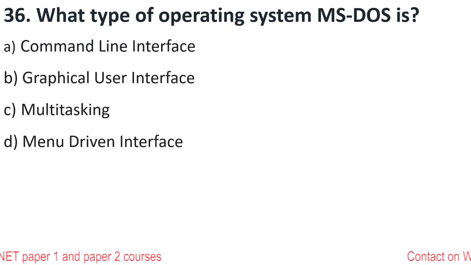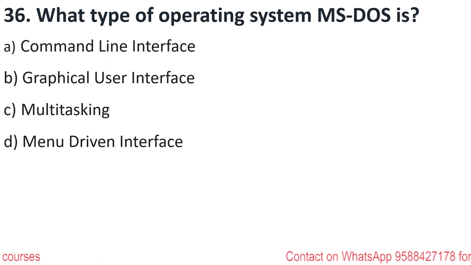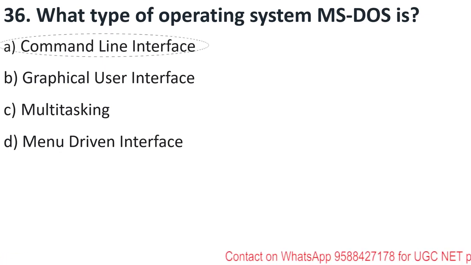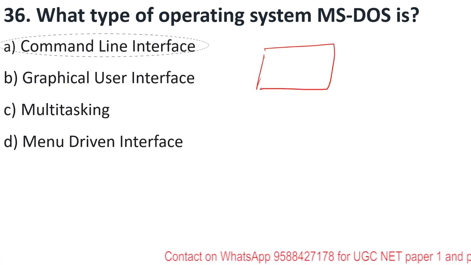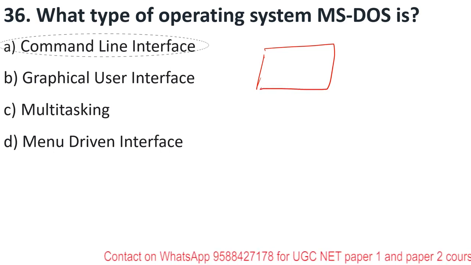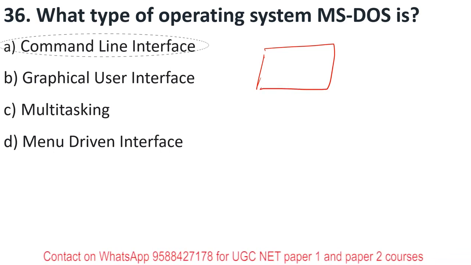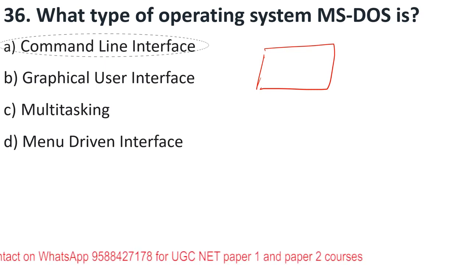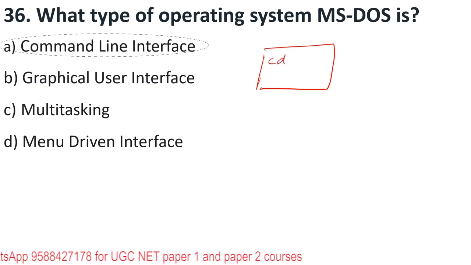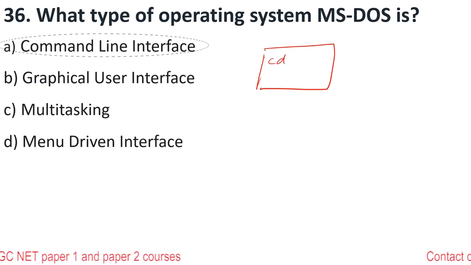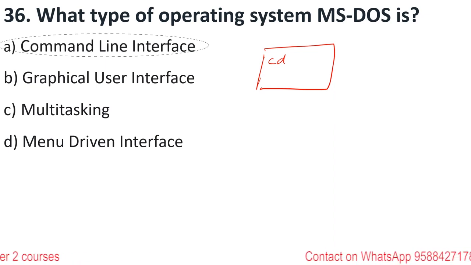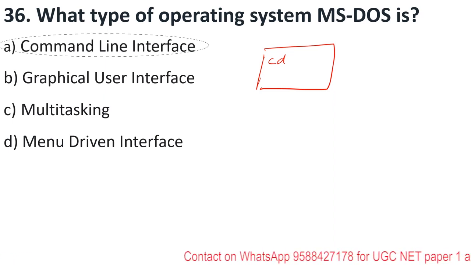What type of operating system, or OS, is MS-DOS? MS-DOS is a very old operating system. It is a CLI operating system. CLI means command line interface. You might have sometimes opened the command prompt, where the black screen comes. In the same way, MS-DOS is a command line interface. Whatever you want to open, you will have to write. There are certain commands like CD, which means change directory, or list. We use a command line interface in MS-DOS. By contrast, Windows is a very good example of a graphical user interface.